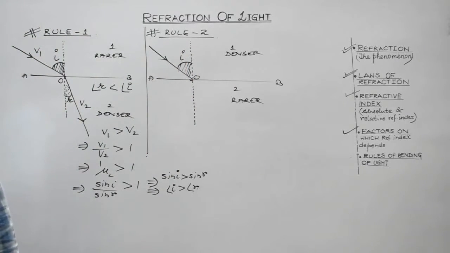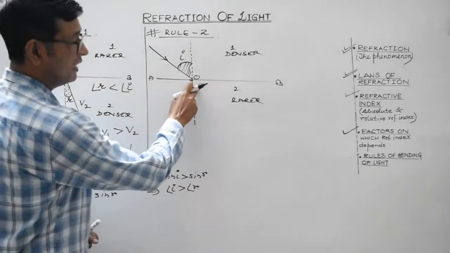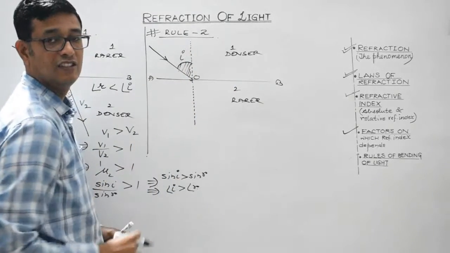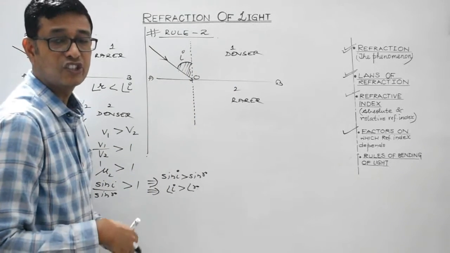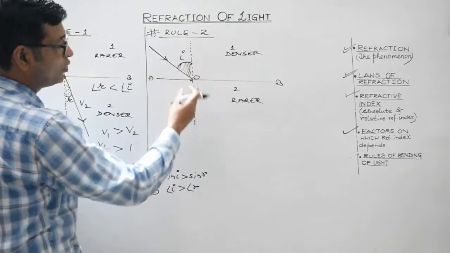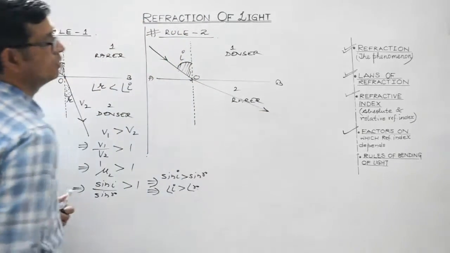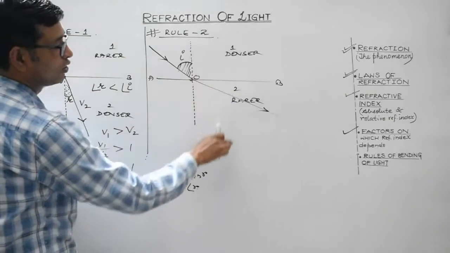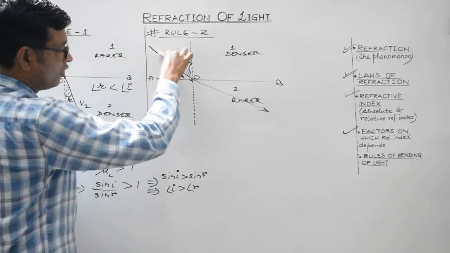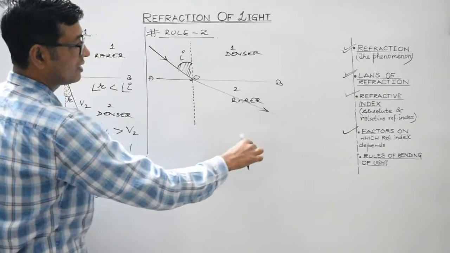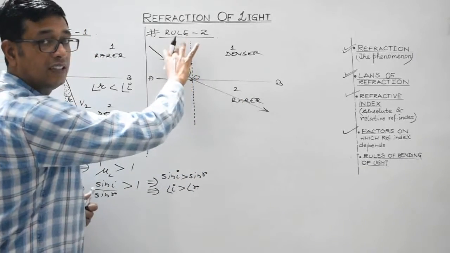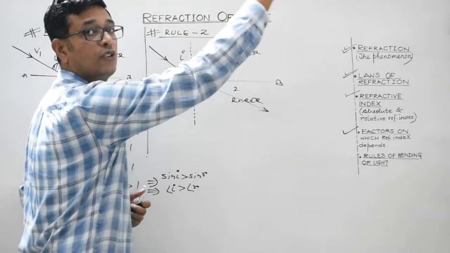In this case, the light is traveling from denser to rarer. So when light travels from denser medium to rarer medium, the ray bends away from the normal. In the absence of the medium, it would have travelled along the same straight path. But here light is travelling from denser to rarer, so it will bend away from the normal.